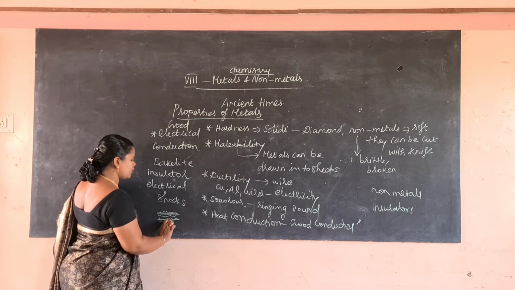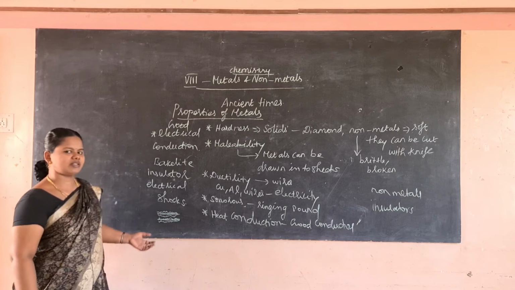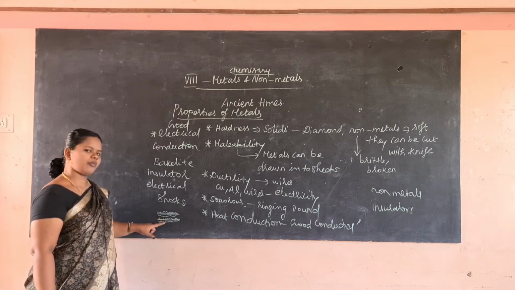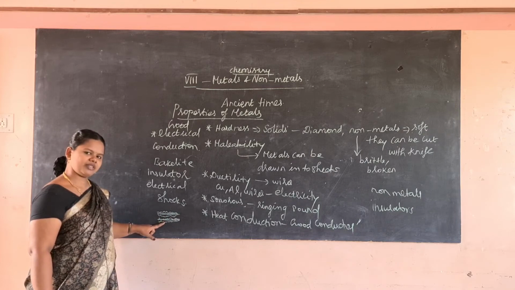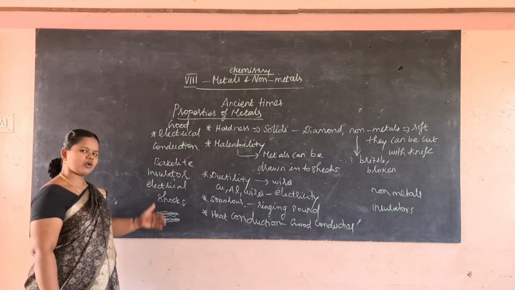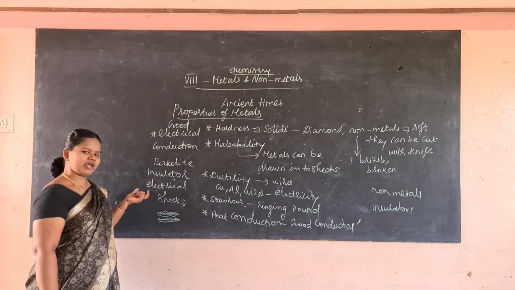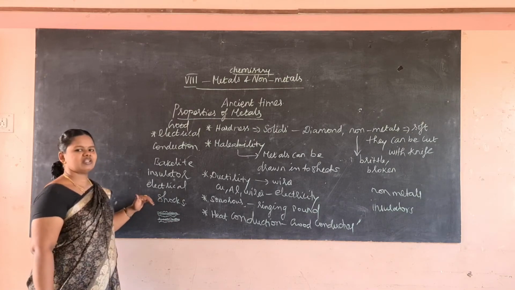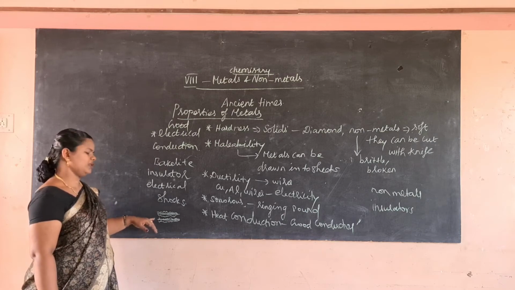So this layer will protect us from electrical shock. The outer surface is coated by this bakelite, which is an insulator, so it prevents electrical shocks.